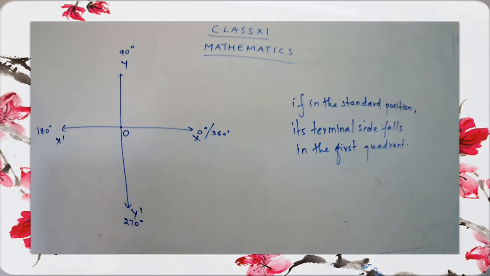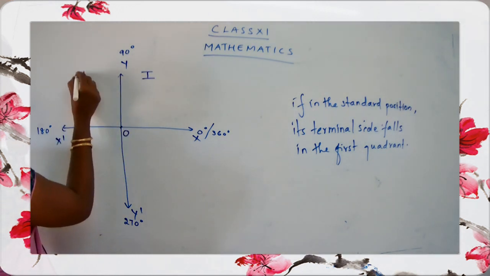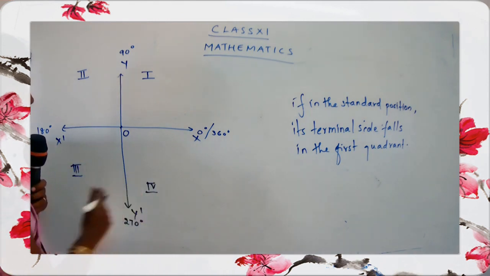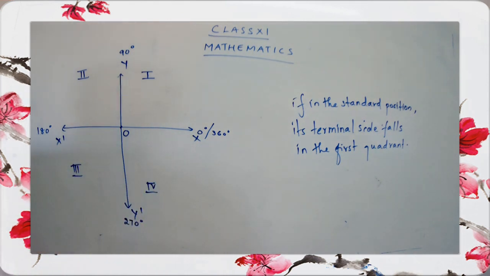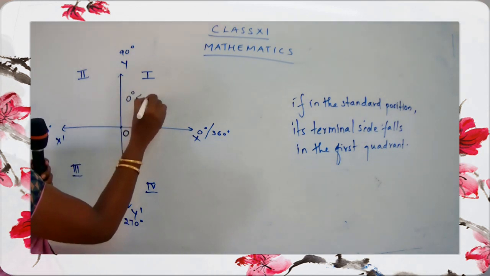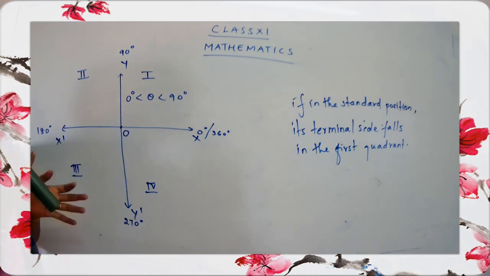Okay, have you taken down, children? So mention the quadrants over here. This is the first quadrant, second quadrant, third quadrant, and this is the fourth quadrant. Now you have to write down the angles over there. Here the angle is between 0 to 90 degree. Here it's between 0 to 90.